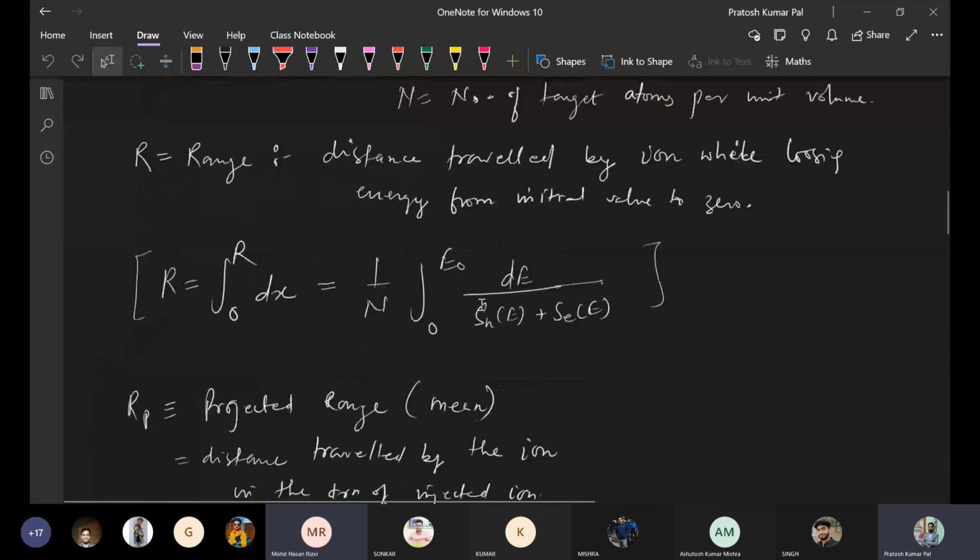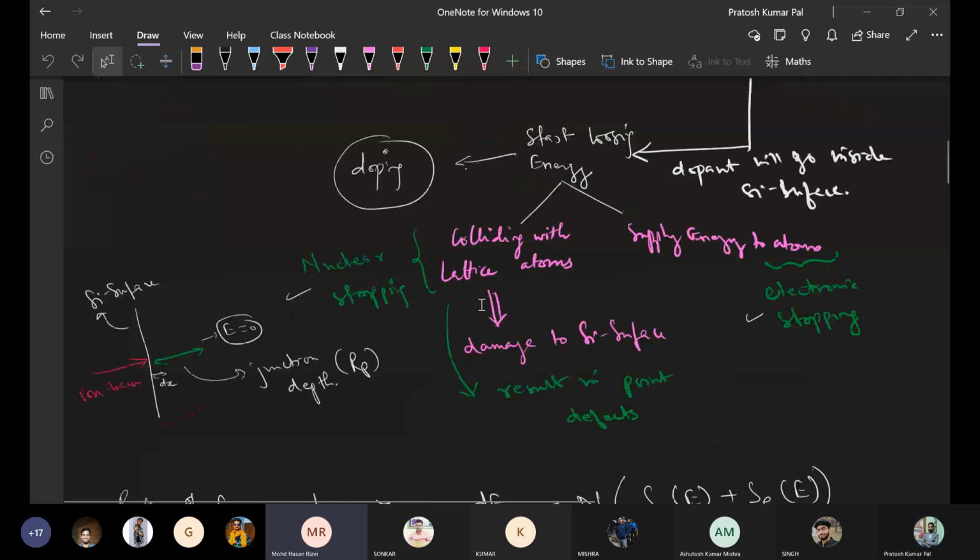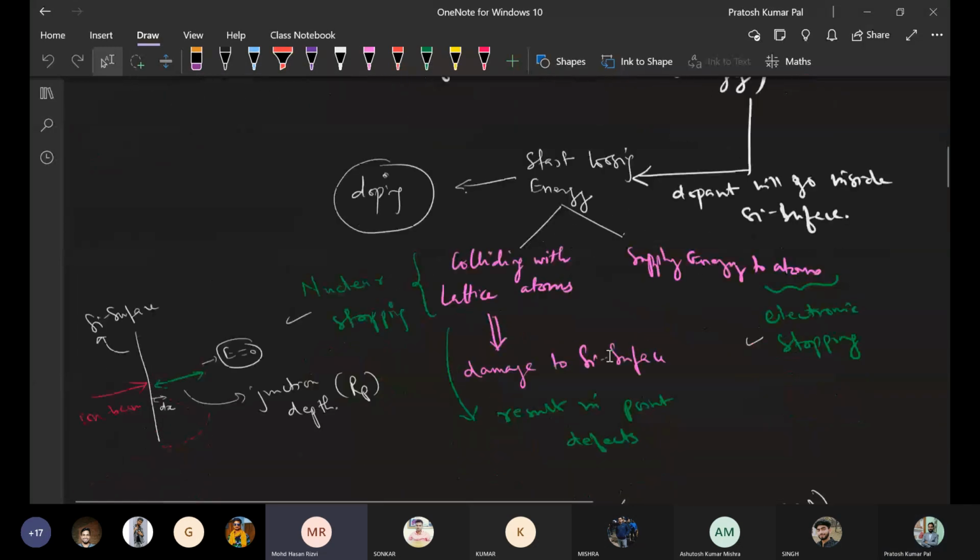So in electronic stopping, the energy is supplied to the atom to break bound electrons.